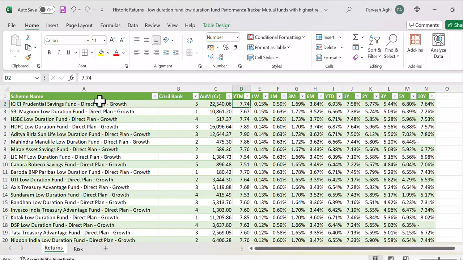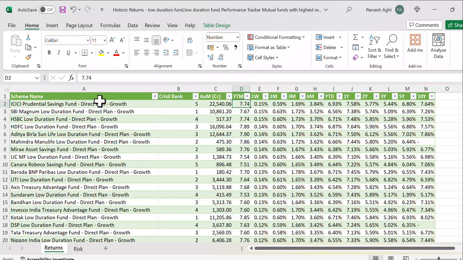Now, in the morning we understood how to calculate the YTM. We calculated YTM for a particular bond. Now here this guy has invested into 50 bonds, kind of 50 securities, so he's telling you what is the average YTM. This is an average YTM of all the bonds he's possessing. So which means what? Please listen to me very carefully. If the fund manager doesn't do anything and remains with the portfolio, you are going to get 7.74% return at the end of the period of the bond.